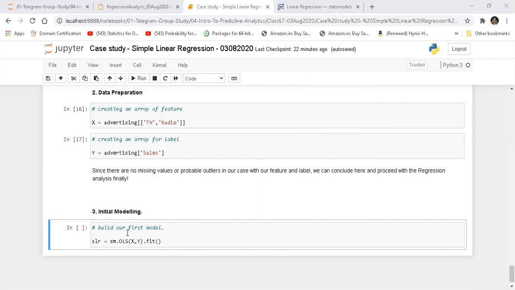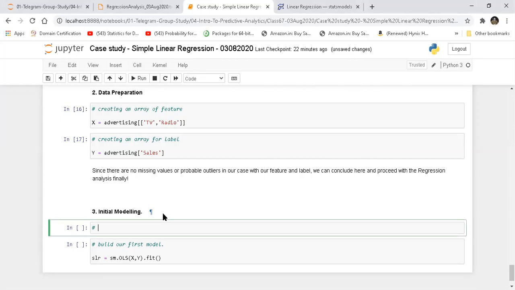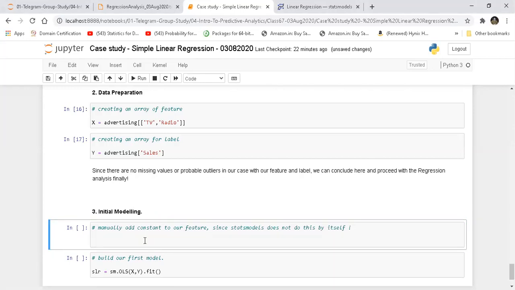Let me close. Let me go back here. Why is it not working? Okay, yeah. So I have to just say here, manually add constant to our feature since statsmodels does not do this by itself. So we are going to use a function called add_constant. What is happening here? I don't understand, there's some problem. Yeah, I've got it now.